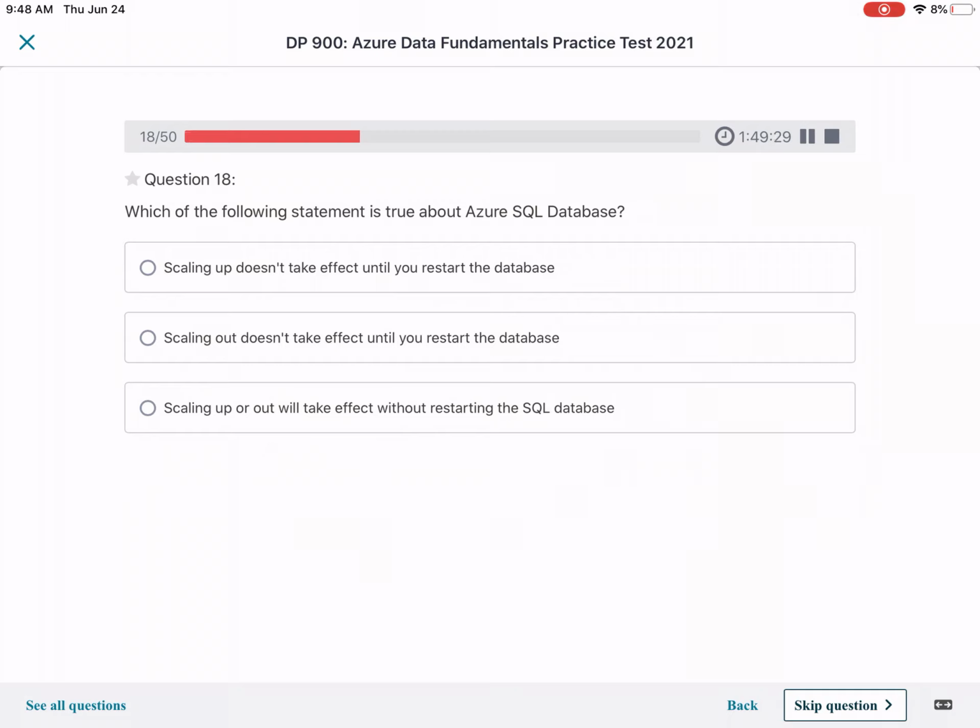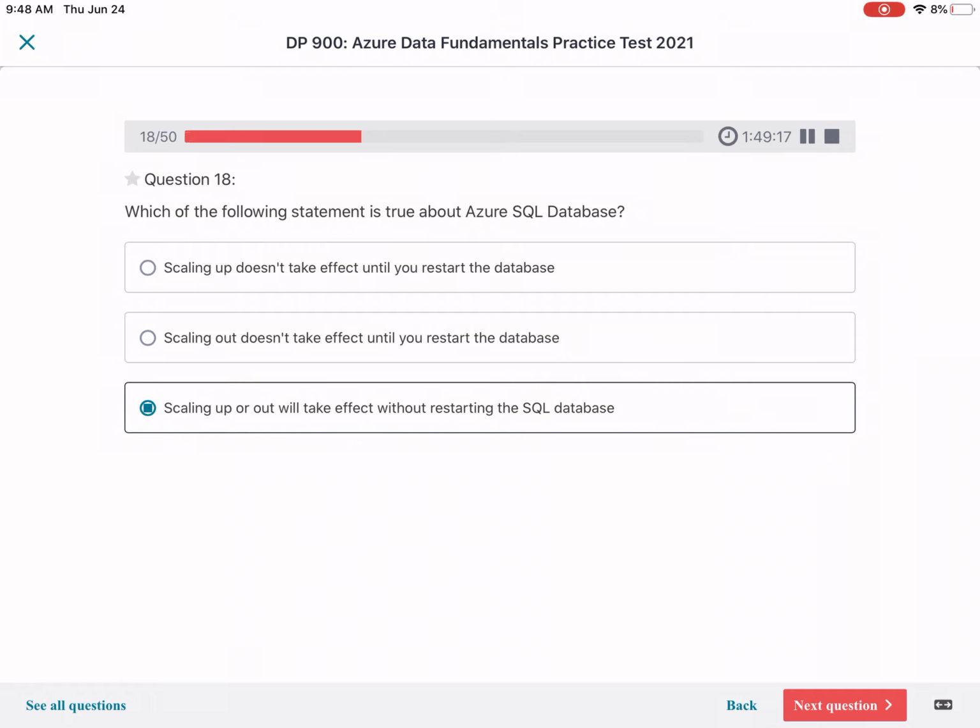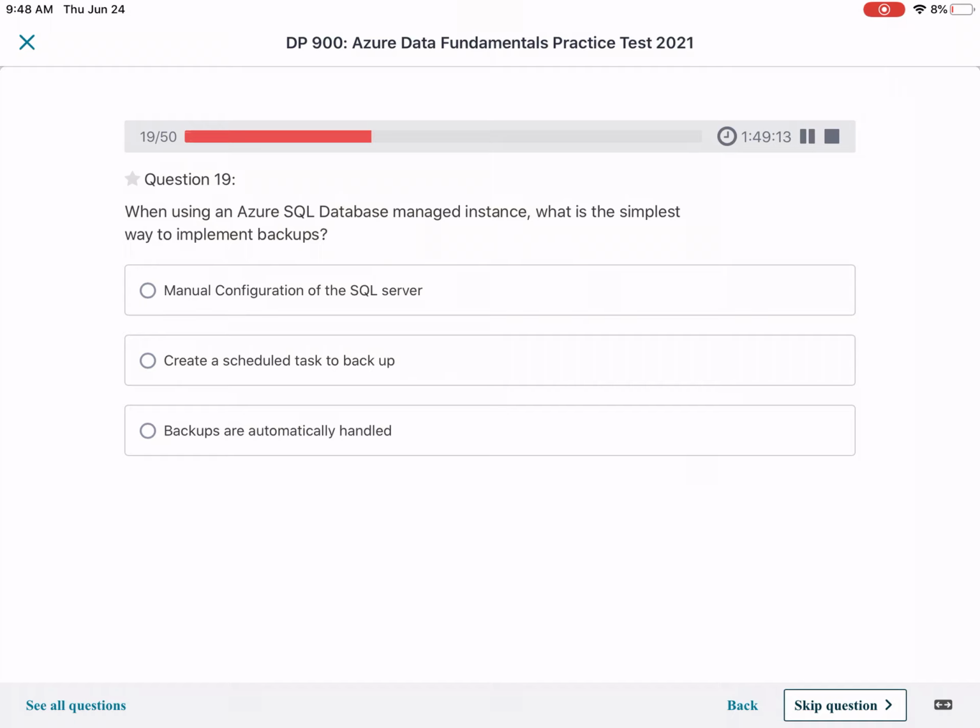Which of the following statements is true about Azure SQL database? For Azure SQL database, of course, scaling up or out takes effect without restarting the SQL. You need not worry about restart, it will automatically scale up. When using an Azure SQL database managed instance, what is the simplest way to implement backup? Backups are automatically handled, we need not worry.